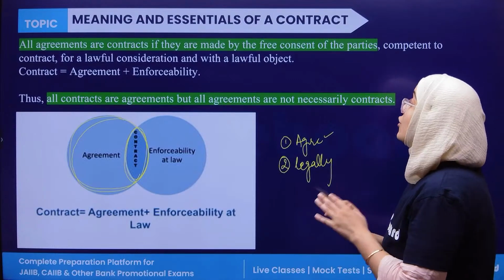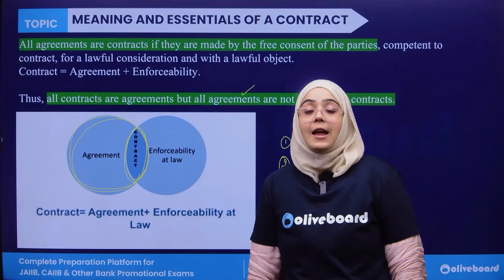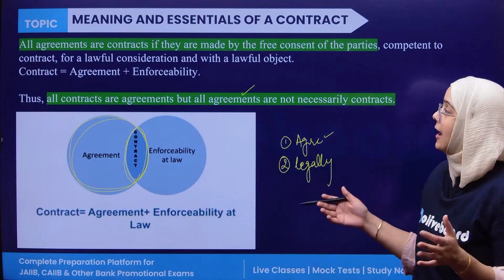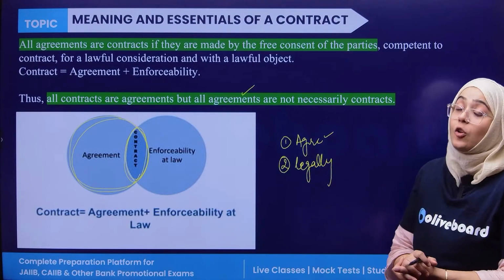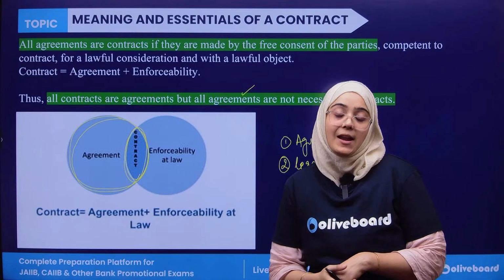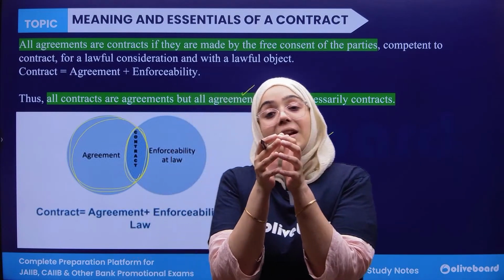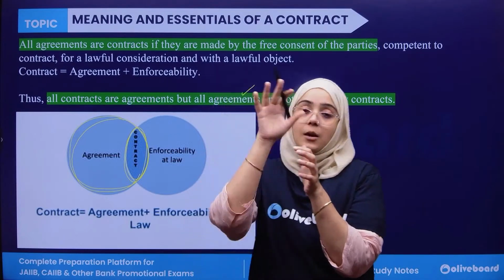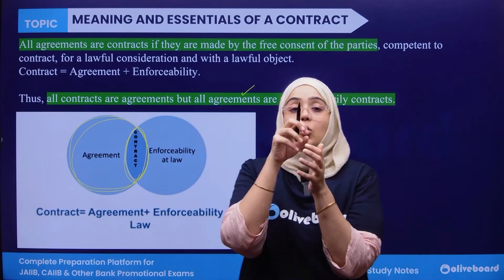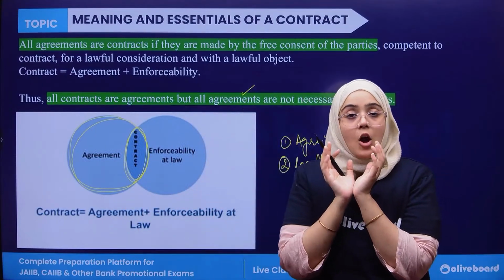But it is not necessary that all agreements are contracts, because for an agreement to be considered a contract, it should be enforceable by law. Contract is the narrower concept, whereas agreement is the wider concept.